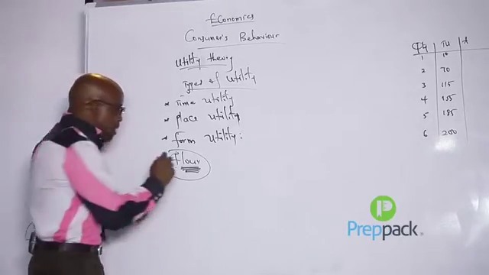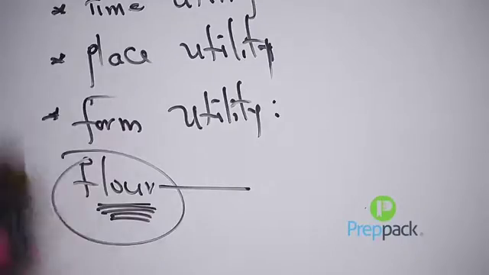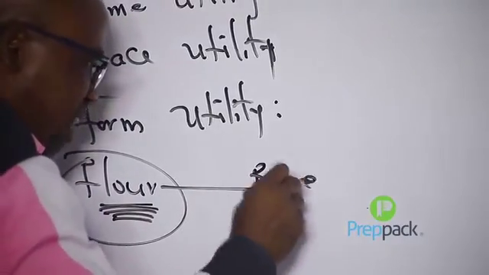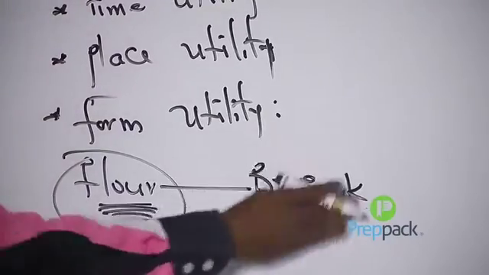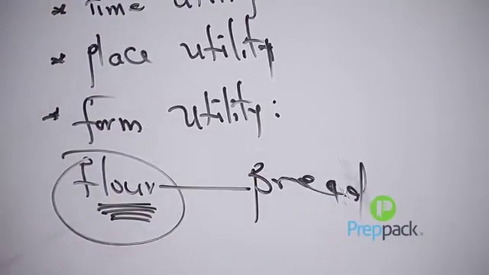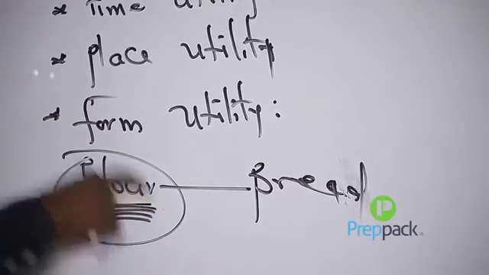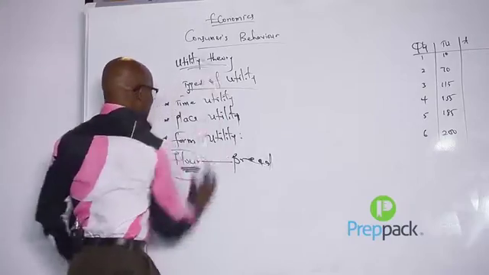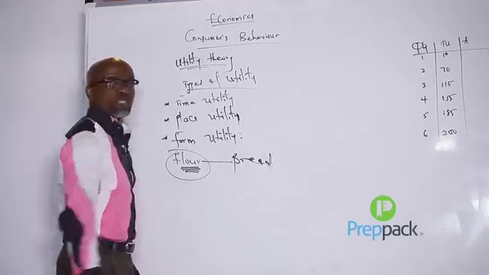And for that reason, there'll be a need of transforming this flour into bread or into cake. Therefore, that one is referred to as form utility. So which means in their natural state, they possess zero utility and therefore need to be transformed. So these are the three types of utility we have.